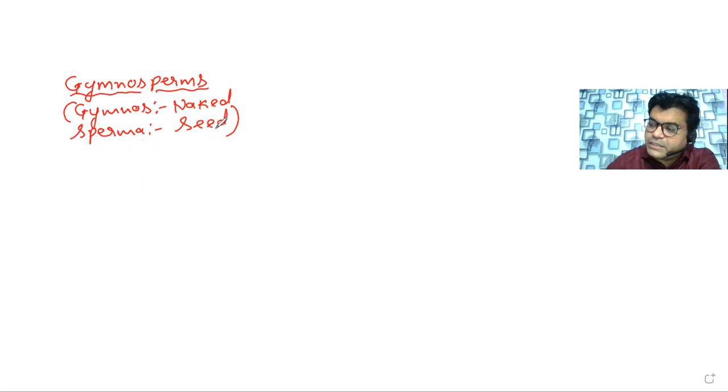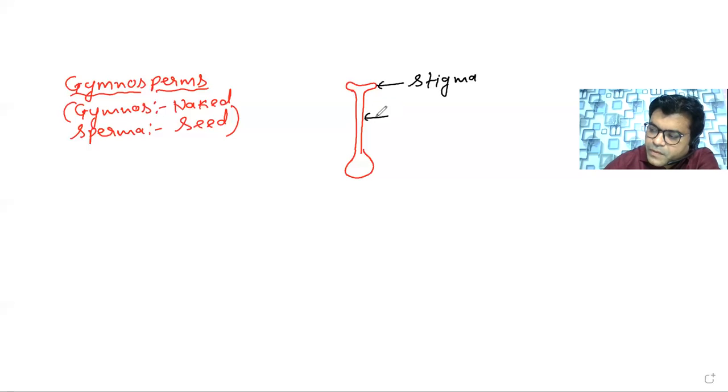Generally, what we see in the angiosperm, you might have studied this in the lower standard, in the angiospermic plant, the gynoecium is present here, and this gynoecium is divided into three parts. The uppermost part, that is the receptive part for the pollen grain, is called the stigma.